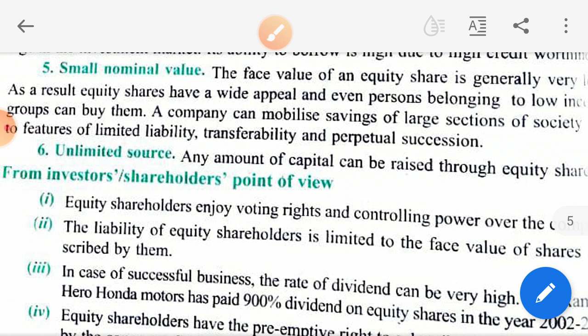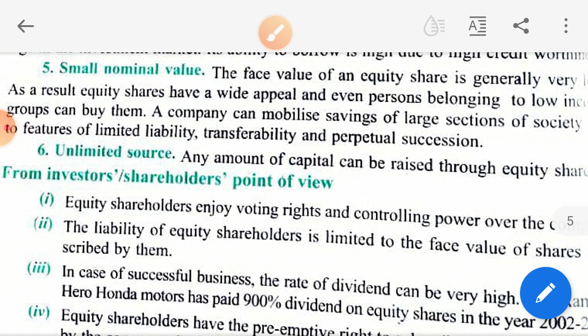Then the shareholder also gets preemptive rights. What are those rights? If the company again issues shares, before issuing them to the general public, they give the present shareholders the right to purchase the new shares at a lower price than the market price.